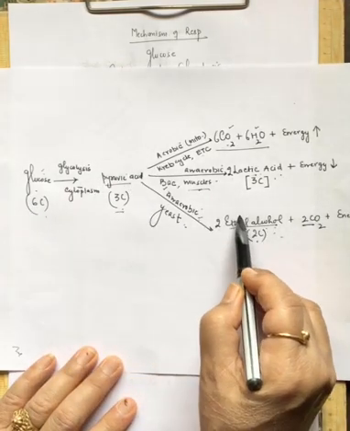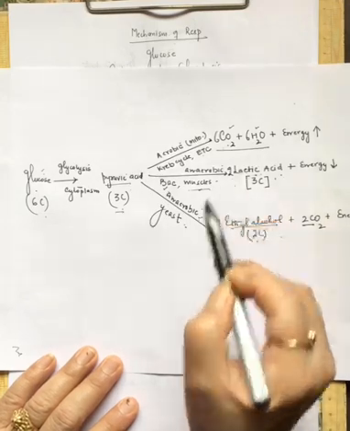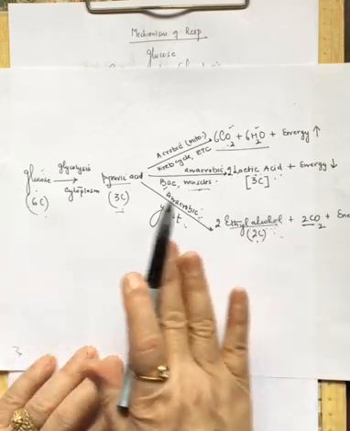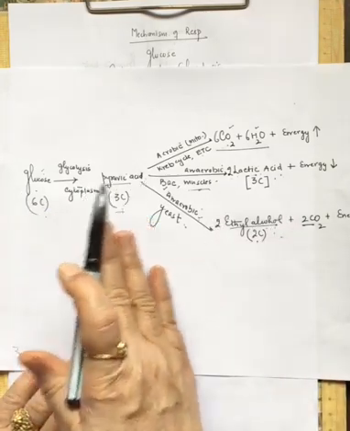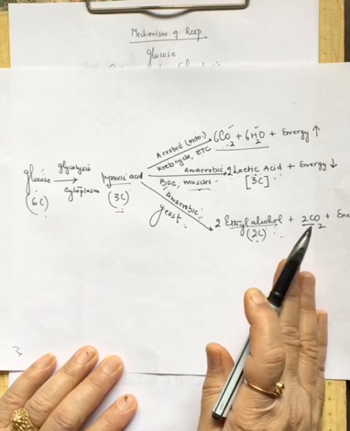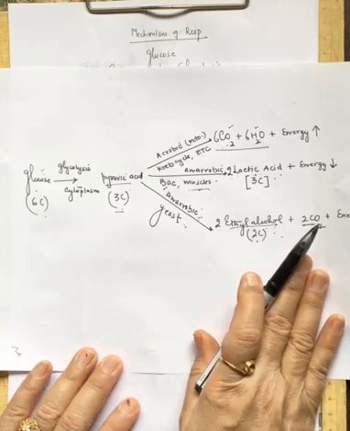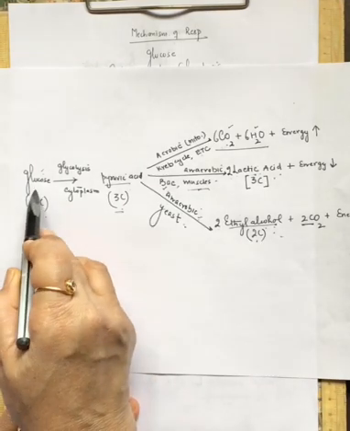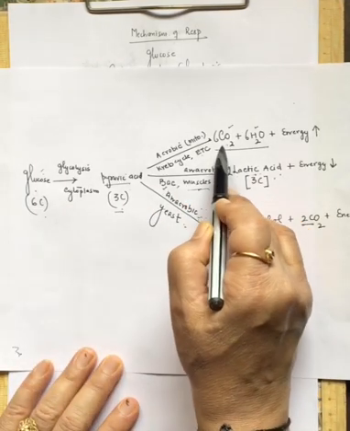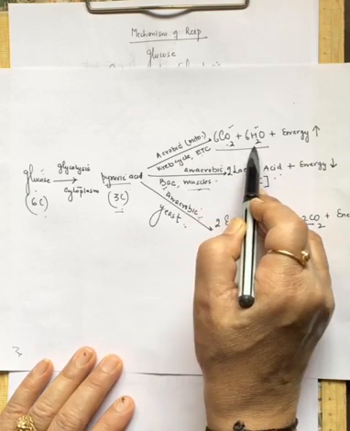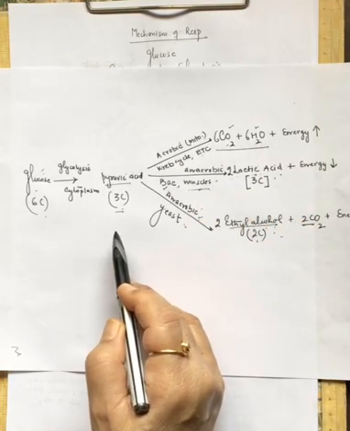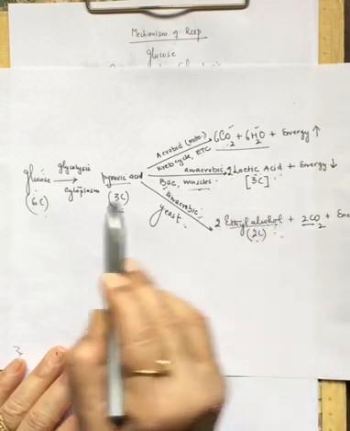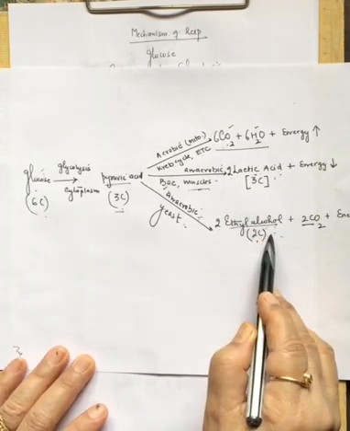So yeast always forms ethyl alcohol, and bacteria form lactic acid. And the entire process is stepwise: glucose to pyruvate, and then the pyruvate will give you the products of the respiration. If you look at the end products, the glucose under aerobic conditions will break into CO2 and water, right? And under anaerobic conditions, the glucose either gives lactic acid or ethyl alcohol.